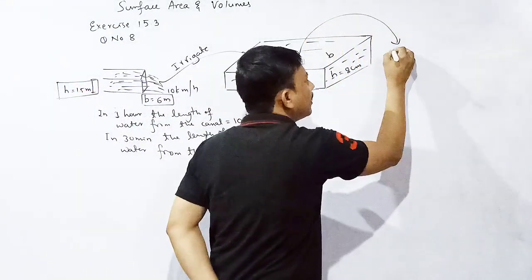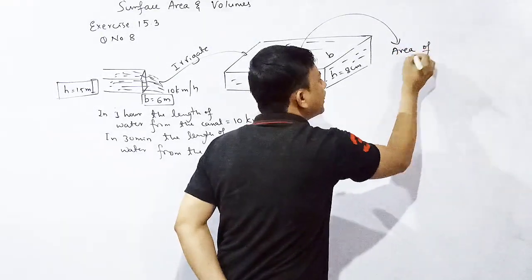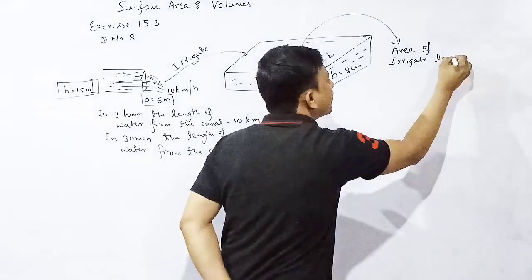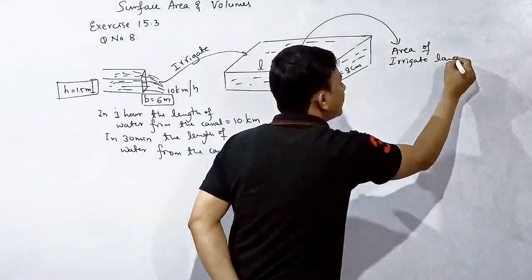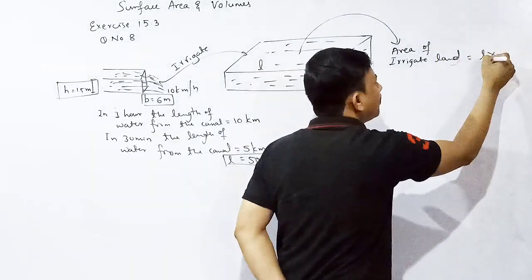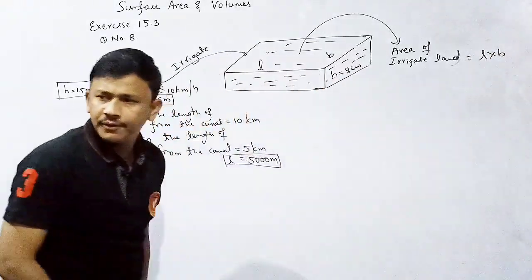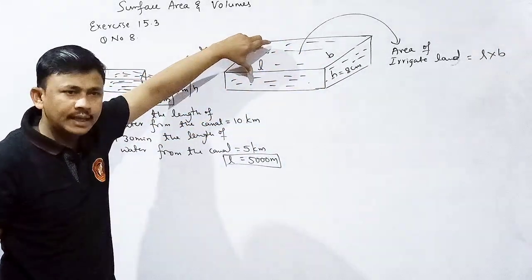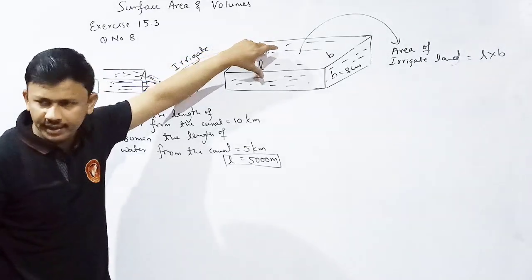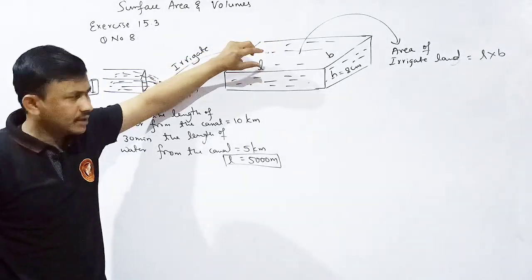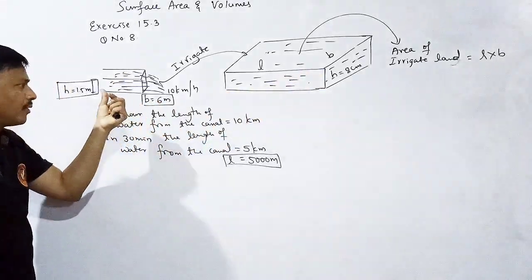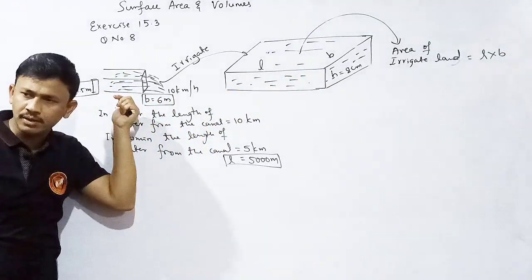We have to find out the area of irrigated land. What is the area formula? Length into breadth. We need to find out the length and breadth of the irrigated land or the field. Correct? The standing water is 8 centimeter height. We are using water from the canal. Yes or no?